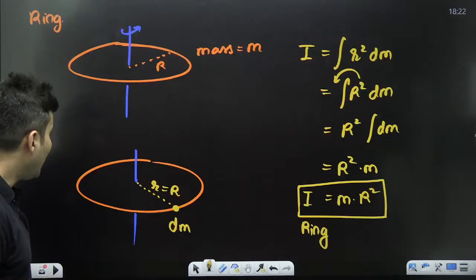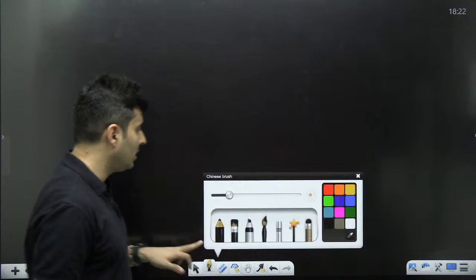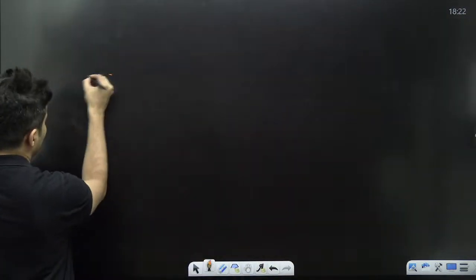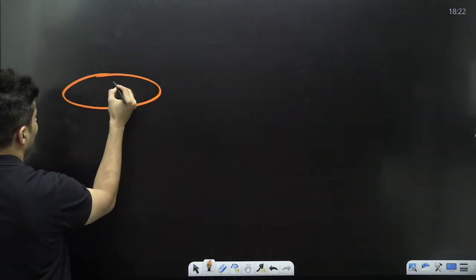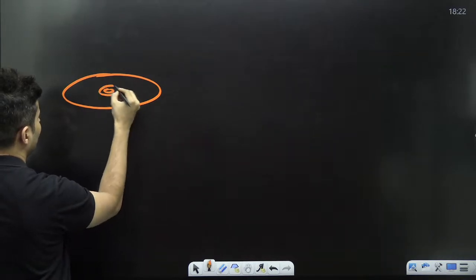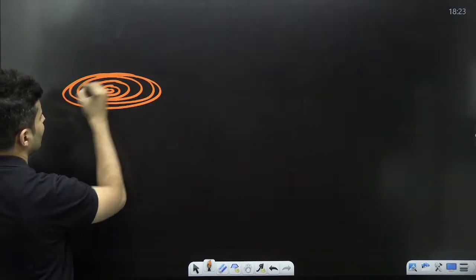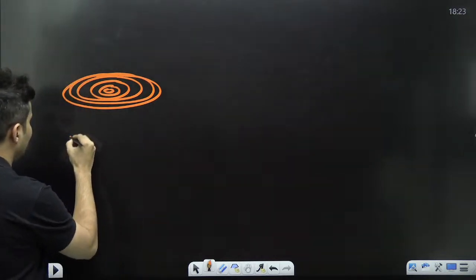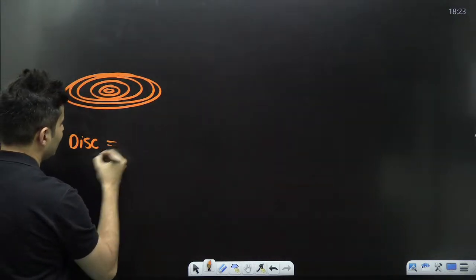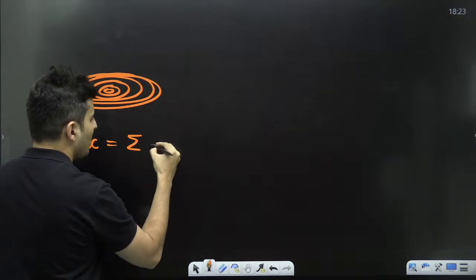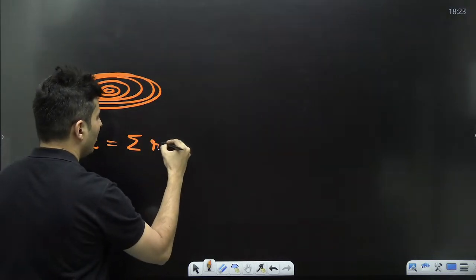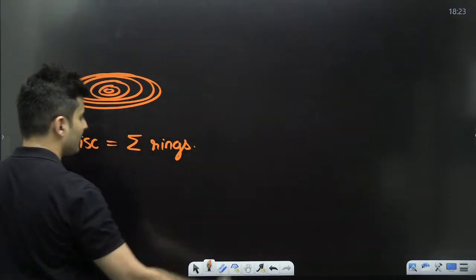Now imagine if it was a disk. If it was a disk, it's like multiple rings. Yes or no? A disk is nothing but made up of multiple small elemental rings.